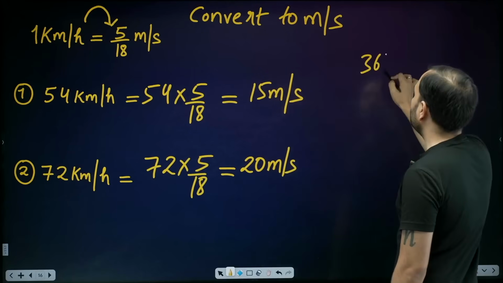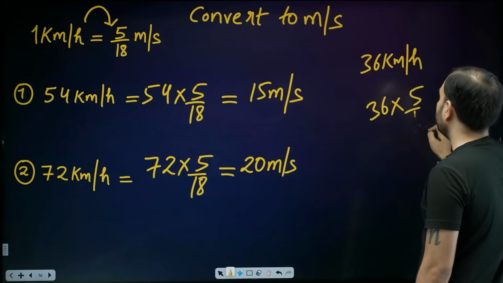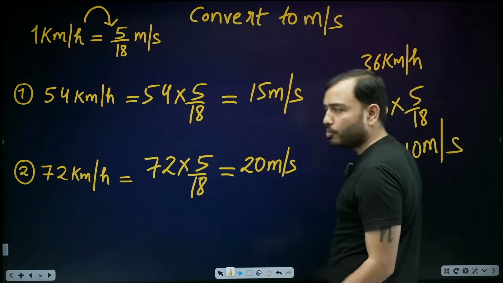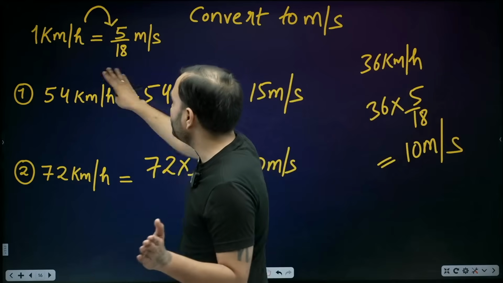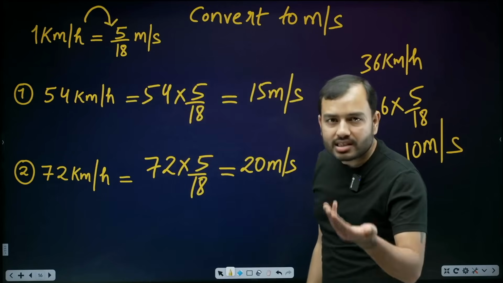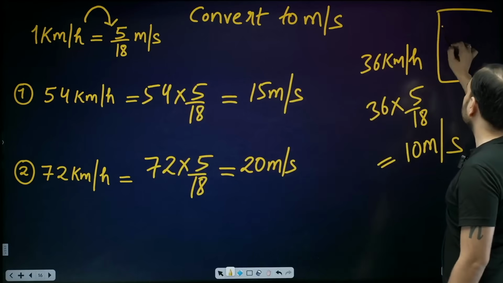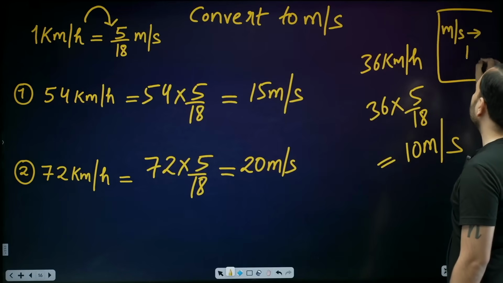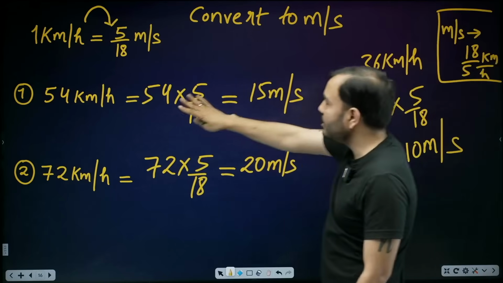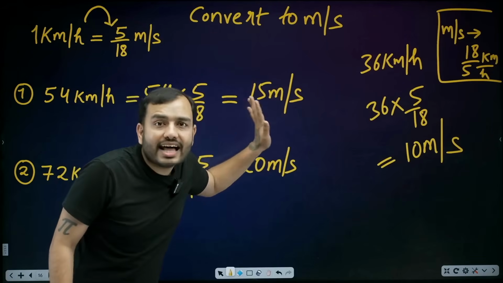Now this one, 36 kilometer per hour. What do we do, beta? Multiply it with 5 by 18. 18 into 2 is 36, 2 fives are 10. 10 meter per second. So just multiply by 5 by 18 and kilometer per hour will become meter per second. If asked the opposite, convert meter per second into kilometer per hour, then multiply by 18 by 5, just the opposite. That type is not usually asked. Generally, we have to convert into meter per second, because questions need to be solved in meter per second. It's the standard unit.